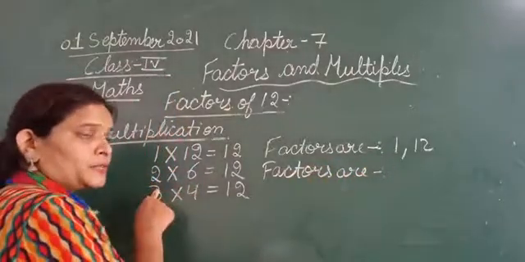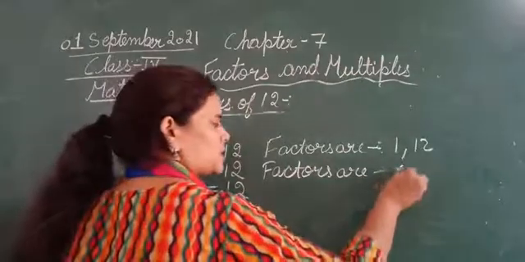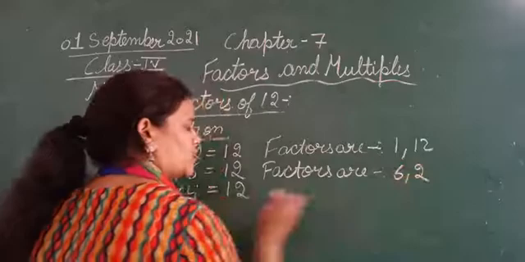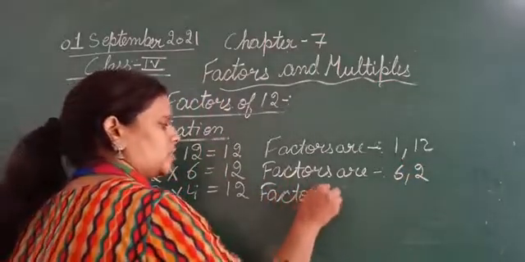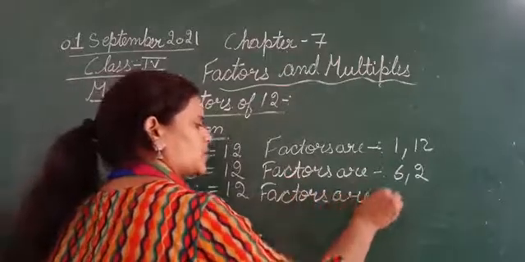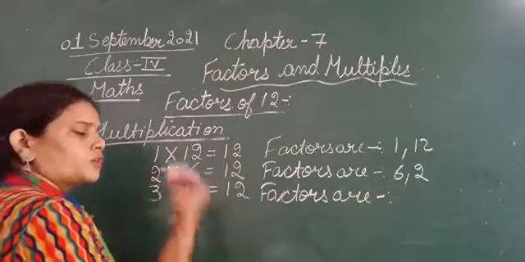That means if you multiply 2 with 6 or 6 with 2 you will get 12. In the third, the factors are 3 and 4, or 4 and 3.